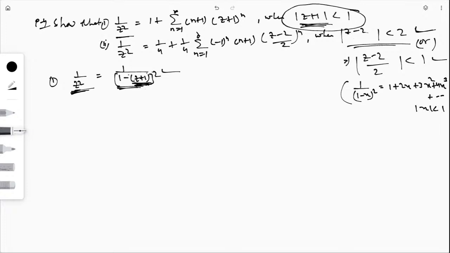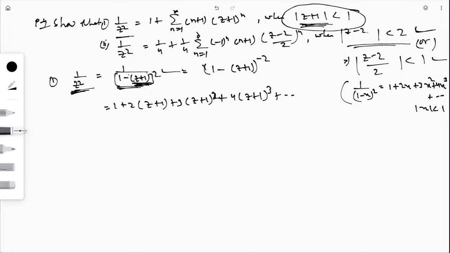So for (1 - (z + 1))^(-2), its series expansion is 1 + 2(z + 1) + 3(z + 1)² + 4(z + 1)³, like this, where |z + 1| < 1. And if you write this using summation formula, you can write this as 1 + summation of n from 1 to infinity.